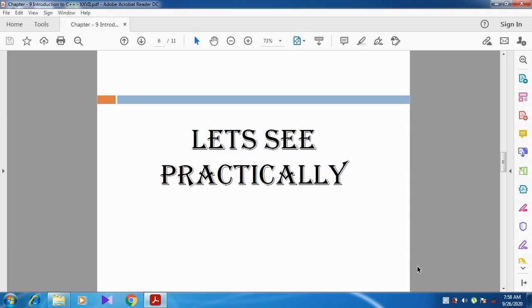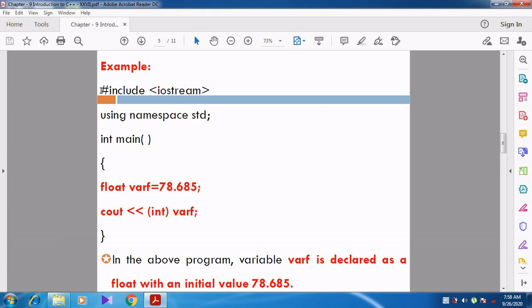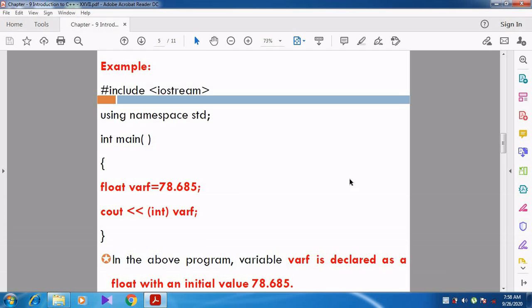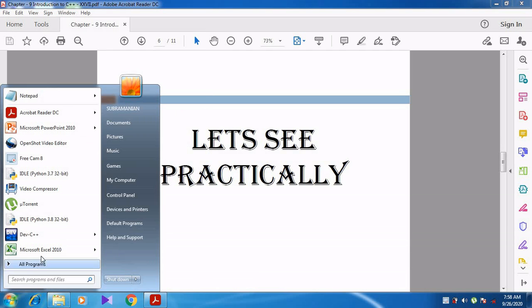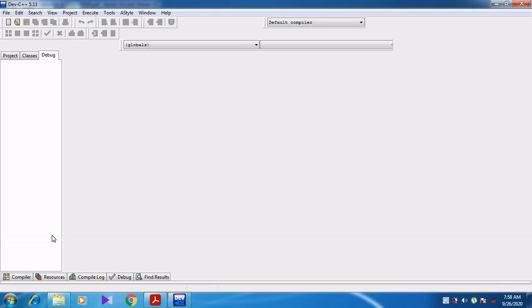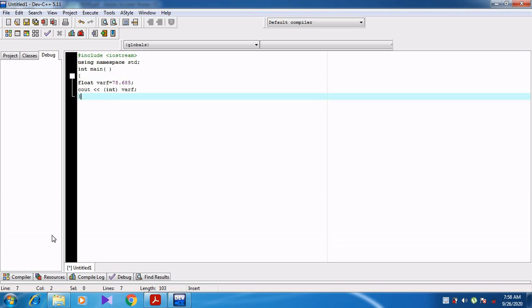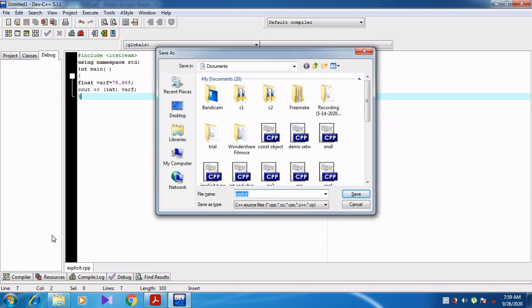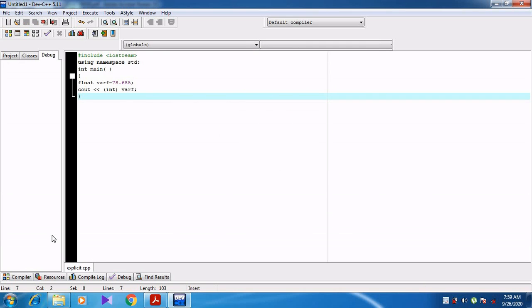Now we can see this in a practical manner. First of all, you want to copy this program. So I am just copying this program. Open Dev C++, start Dev C++, or else it will be available on the desktop also. Control plus N, Control plus V. After pasting this, Control plus S, you want to save this program. Save it as explicit. Then when I press F9,